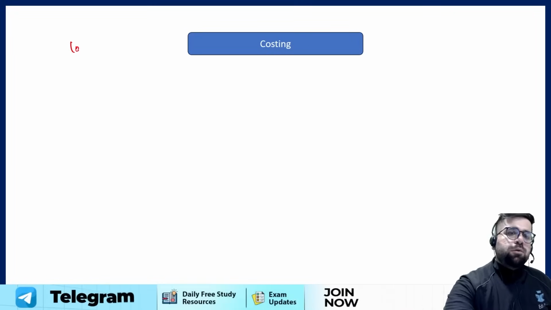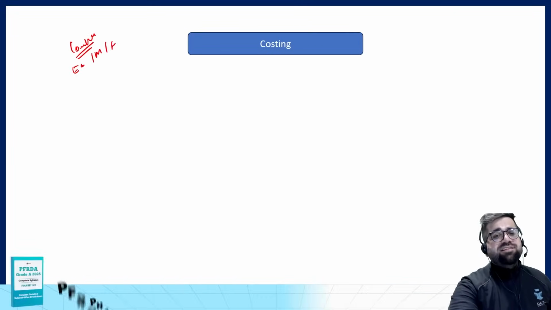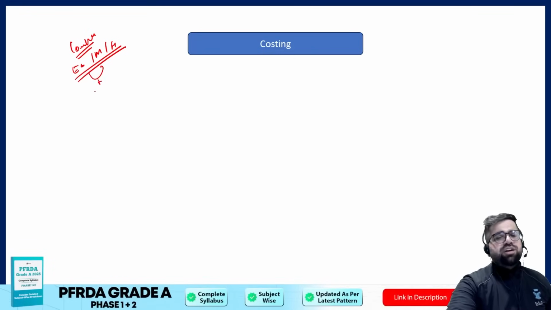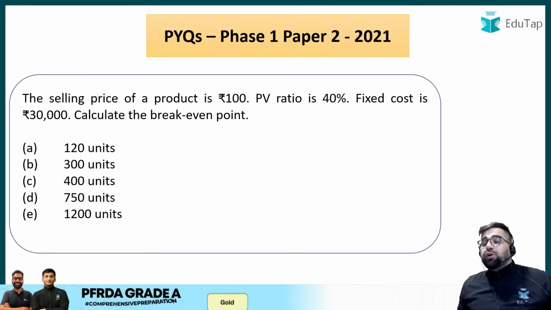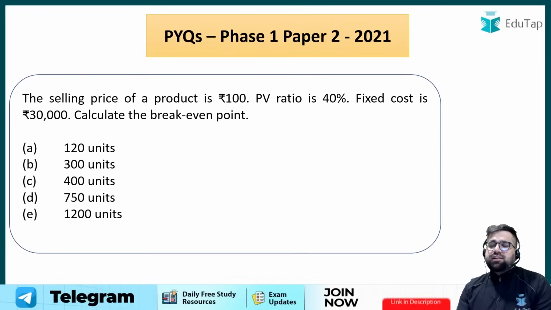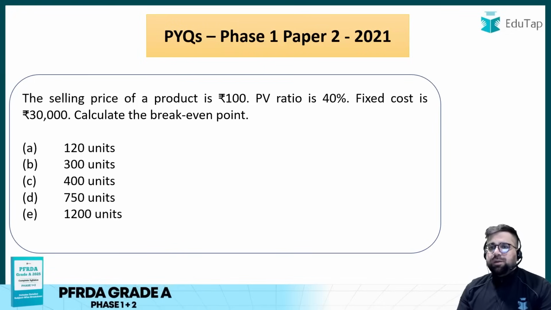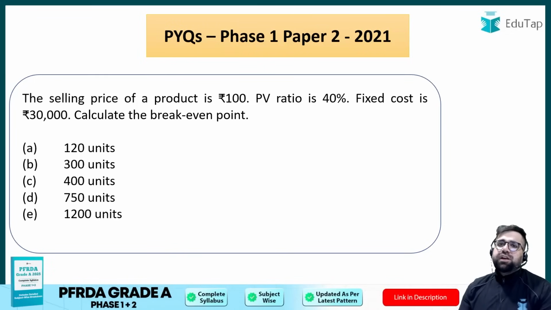So if you see in commerce and accounts, some questions are very, very easy. Some questions are moderate, and yes, some questions can be hard also. But generally the questions are easy to moderate level when it comes to the phase 1 level. Moving to costing. Now in costing, again you have to remember a lot of formulas specifically related to marginal costing. The selling price of the product is 100, PV ratio is 40%. Okay, so the selling price is 100, PV ratio is 40, fixed cost is 30,000. Calculate the break-even point.